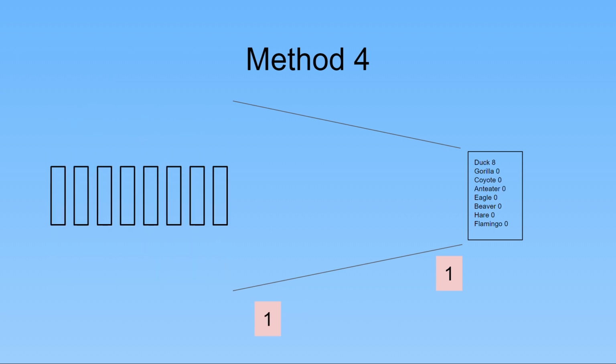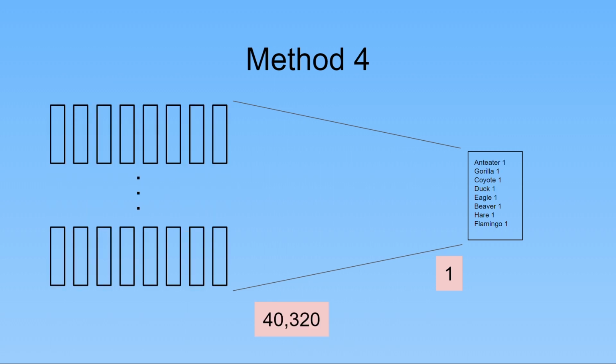One possible result is that duck wins with all 8 votes. There's only one combination of ballots that will give this result. Every animal votes for the duck. Now, here's another possible result. This is an 8-way tie, 1 vote for each animal, and there are 40,320 possible combinations of ballots that give this result. It's the same calculation as when they were all lining up outside the Duomo. 8 possibilities for the anteater's vote times 7 possibilities for the beaver's vote times 6 possibilities for the coyote's vote, and so on. So now we see the problem.